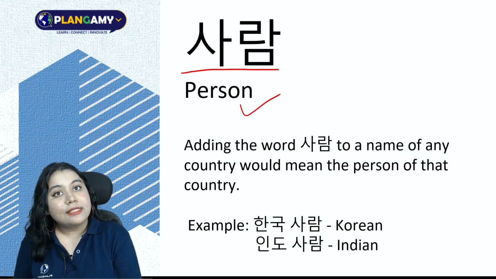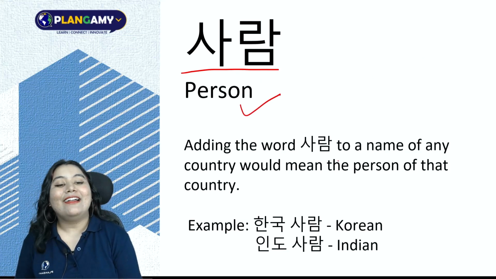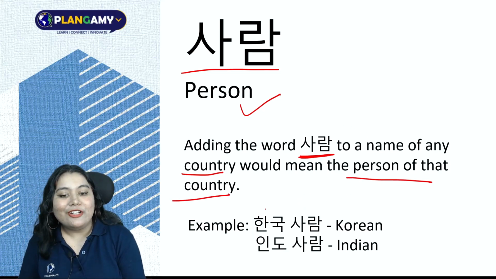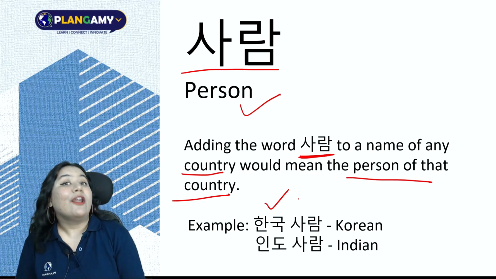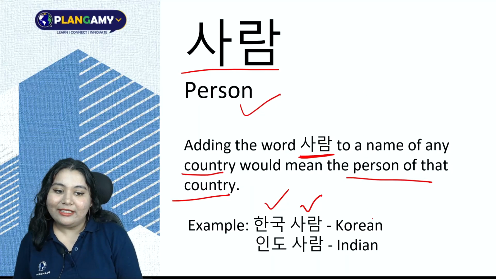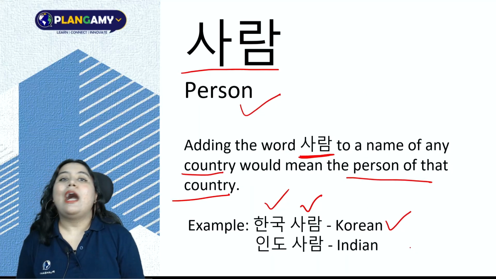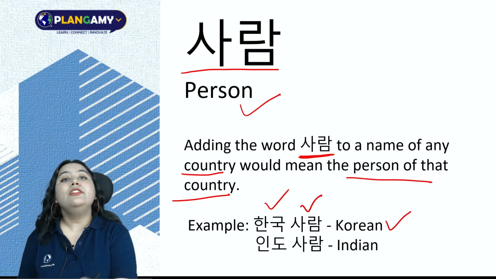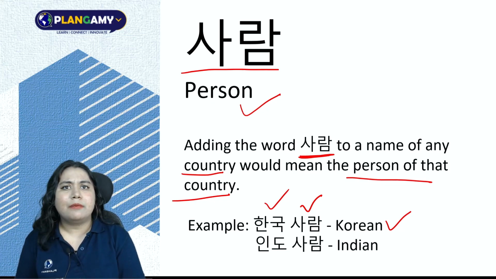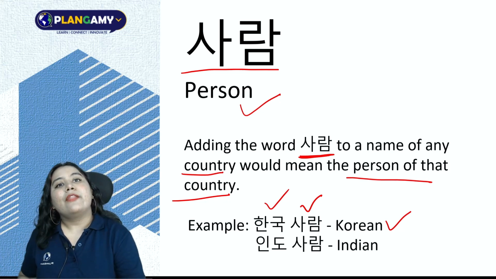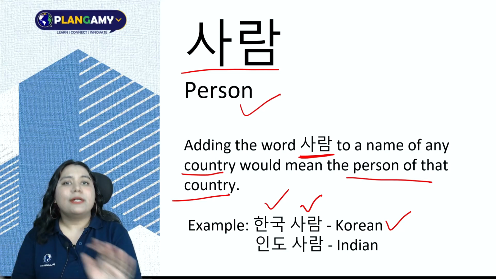Saram is a person. That is the literal meaning. But if I add the word saram to the name of any country, that would mean the person of that country. Let's see an example. I have the country Hanguk, Korea. Now I am adding the word saram to that. Hanguk saram would mean a Korean person. Similarly, Indo is India, so I add saram to that. So an Indian, Indo saram. Similarly, Miguk saram, Vietnam saram, Mongol saram, Junguk saram, Yongguk saram, whatever your country is, just add the word saram to it and that would mean the person of that country.